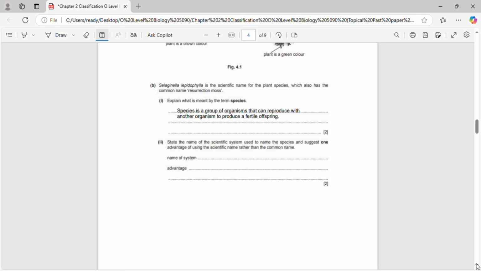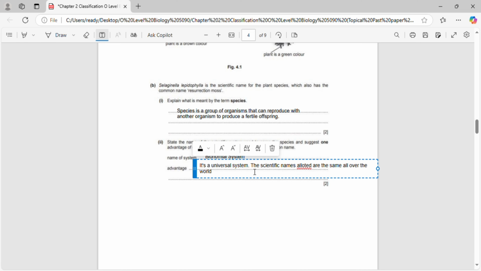Moving to the next part, it asks, what is the scientific system used to name the species, and what's one advantage of using the scientific name instead of the common name? The system used is called the binomial system. An advantage of using the scientific name is that it's universal. Scientific names are the same all over the world, unlike common names, which can vary depending on the region or language. Plus, the genus name in a scientific name helps identify closely related species.